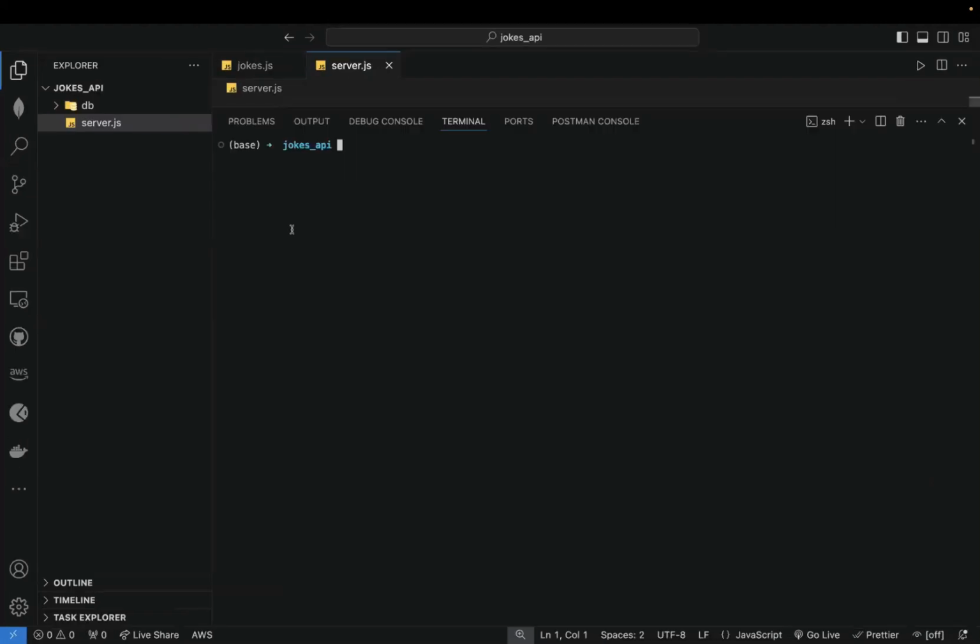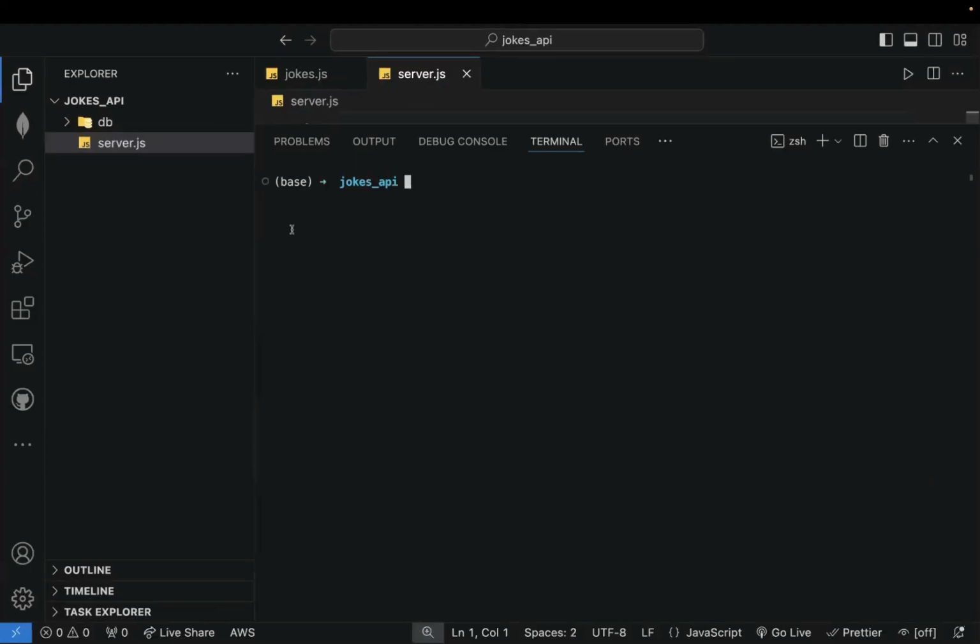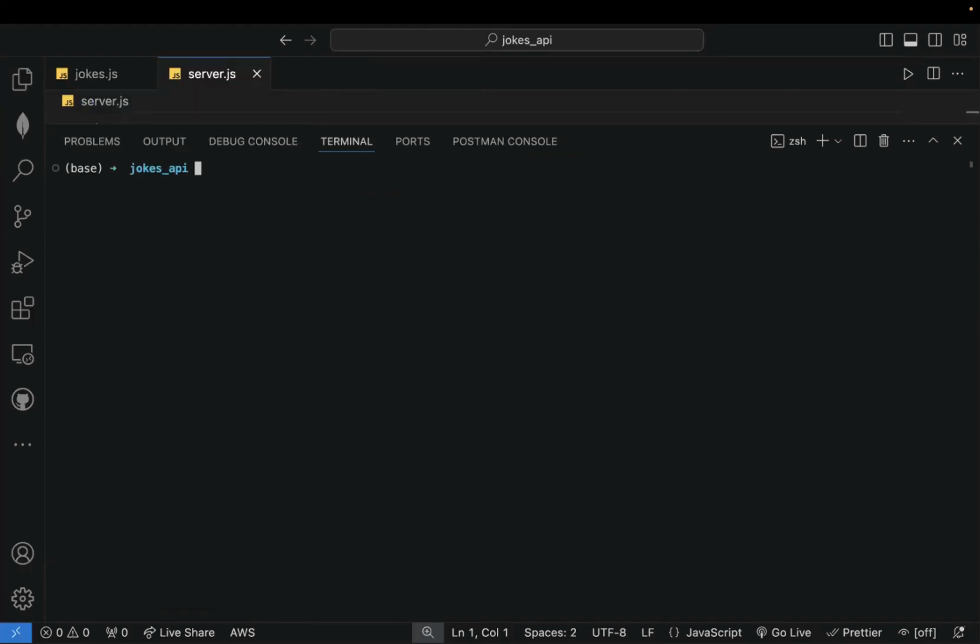So let me zoom in a bit. All right. So we have jokes API open. ls is a command that helps you list the contents of your directory. So what I'm going to do now to make this a Node project is to run npm init -y. The -y means accept all default configurations.